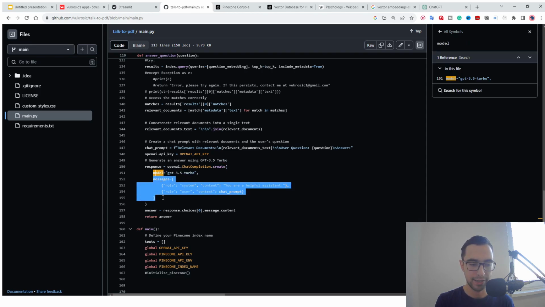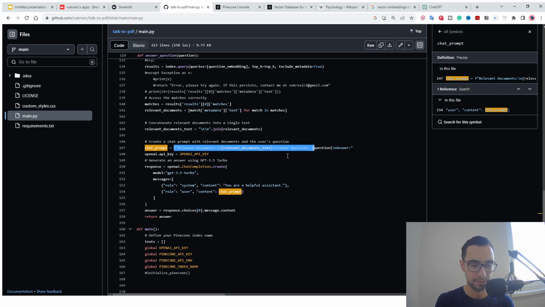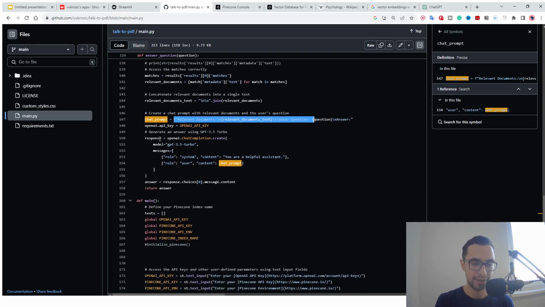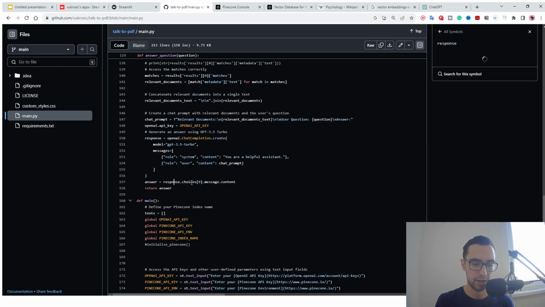So it's gonna be messages is equal to role system content. You are a helpful assistant. For example, you can say whatever you want, but this is a good system message. And then role user content, and then chat prompt that we created here. And then it's gonna give us the answer into this response. So we're gonna say response.choices 0 message content. We will assign that to the answer.